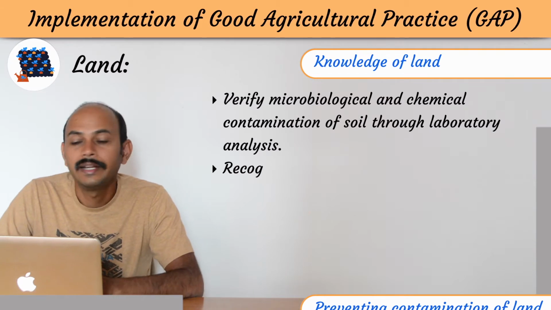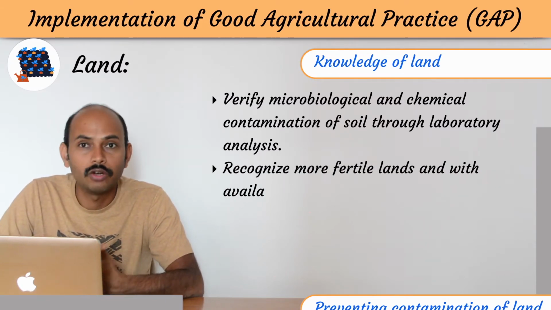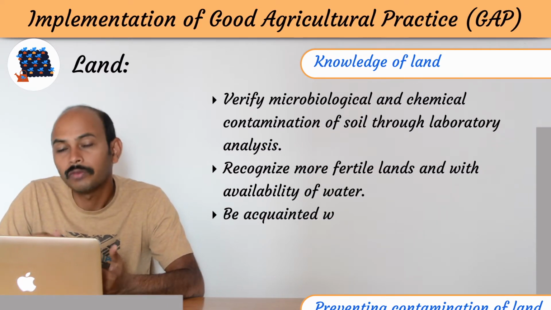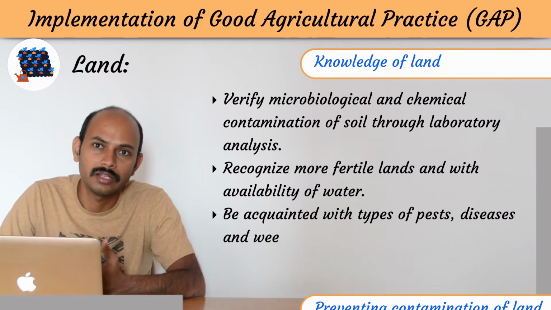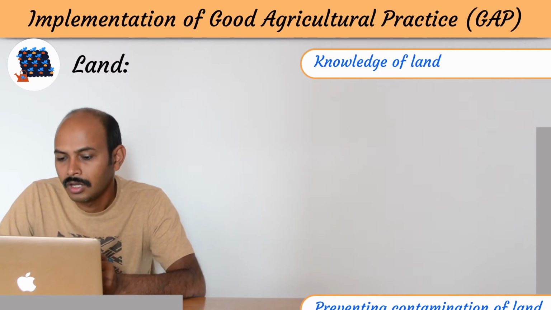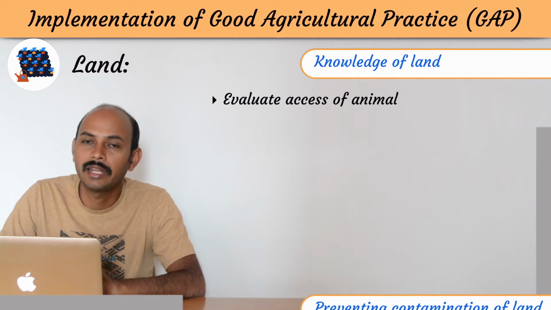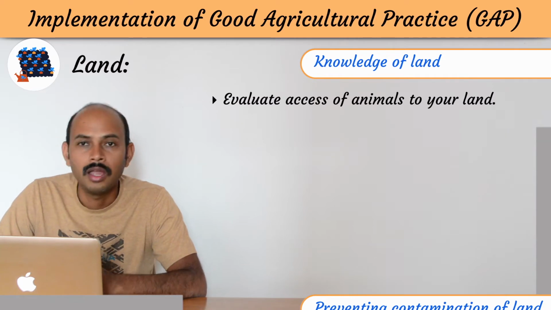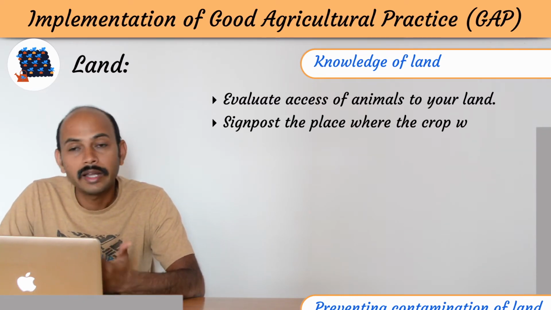Secondly, you must know the fertility of the land and the availability of water, so it should be available. Also, you should have knowledge of the pests, diseases and weeds which are present in the crop area. So these are some important things to know about your land. Also, evaluate the access, that means is there a possibility that animals can enter your land, so this should be evaluated properly.